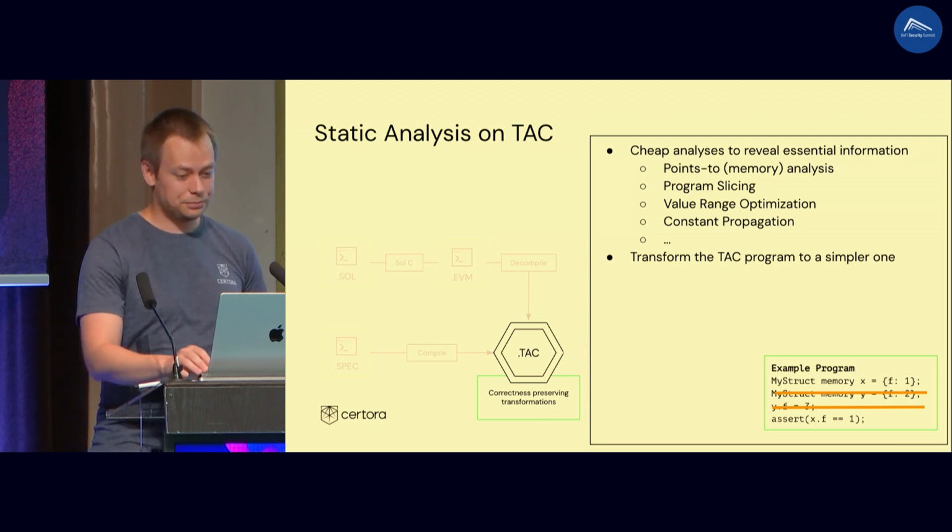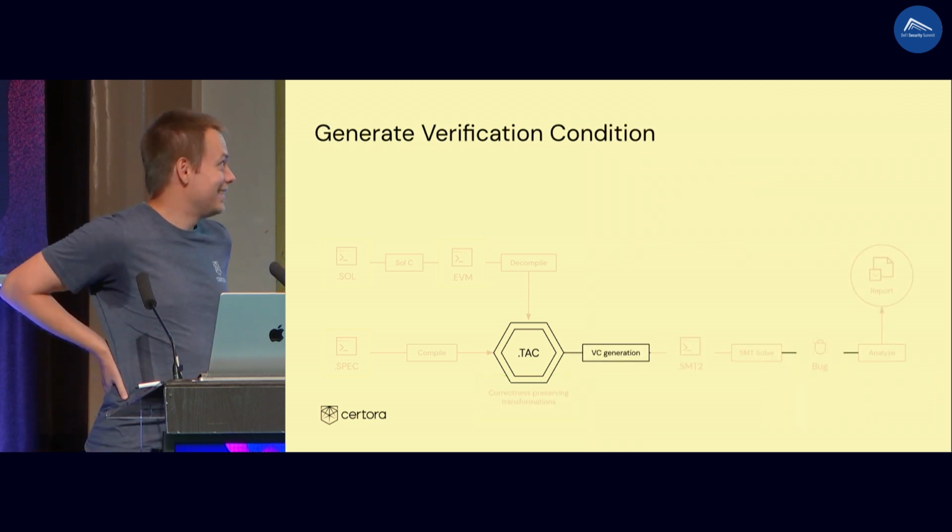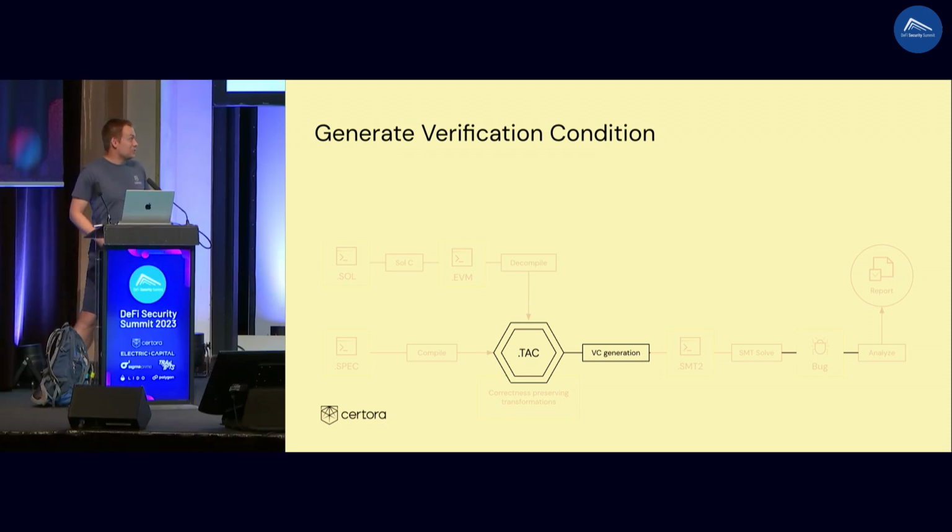Okay, good. Next step. So we have this 3-address code. It's a program. It's really nice. It's simple. And now we generate something that we call verification condition. So what is verification condition? It's a logical formula. You can imagine like a mathematical formula, some equations over some variables. And this formula is satisfiable if and only if you can violate its specification.